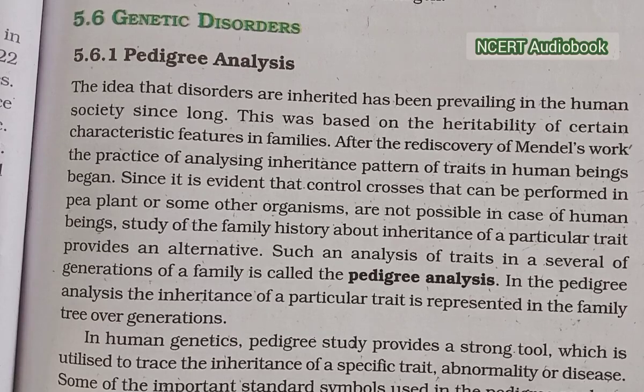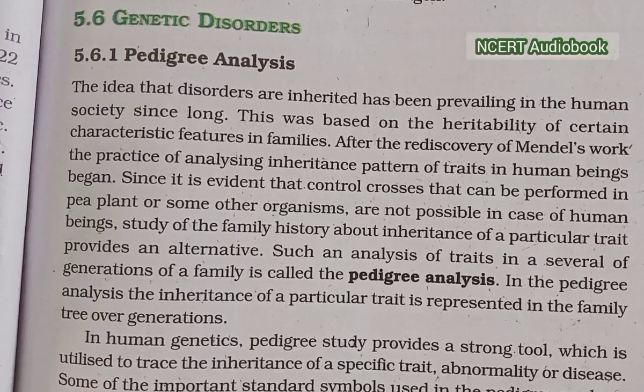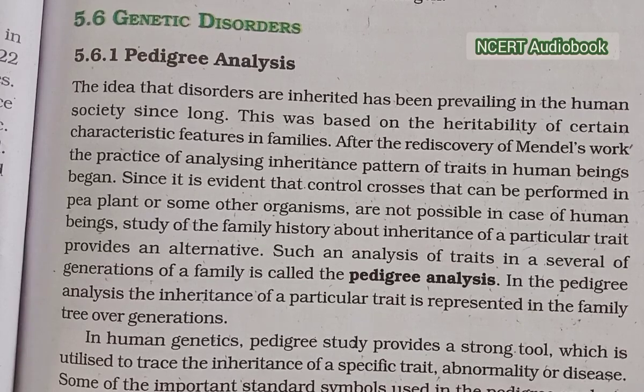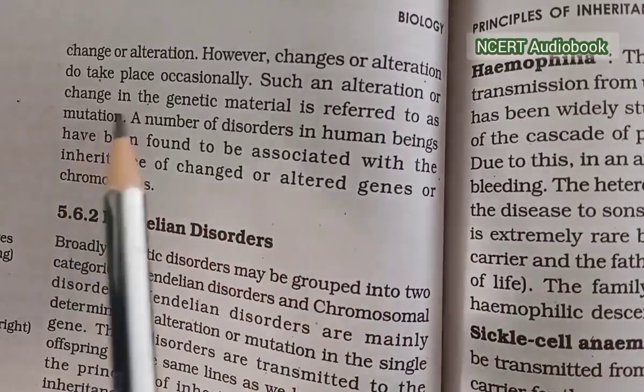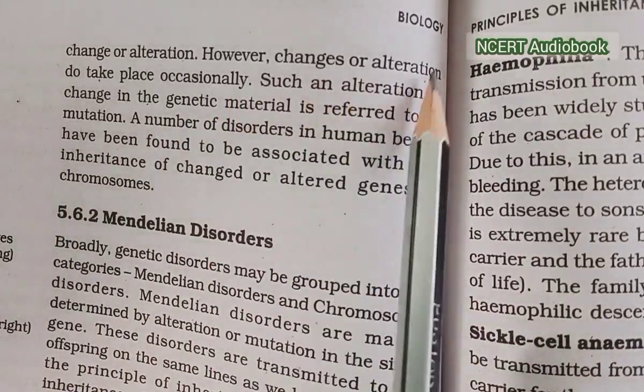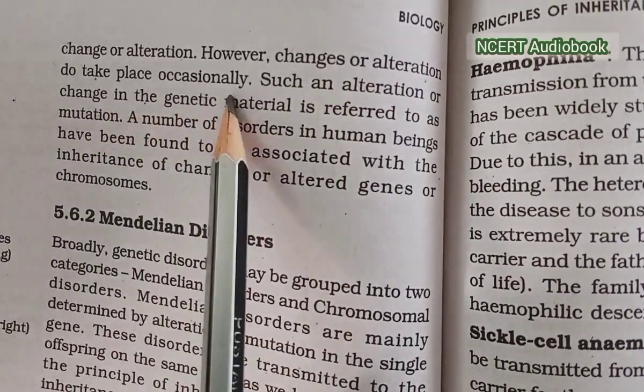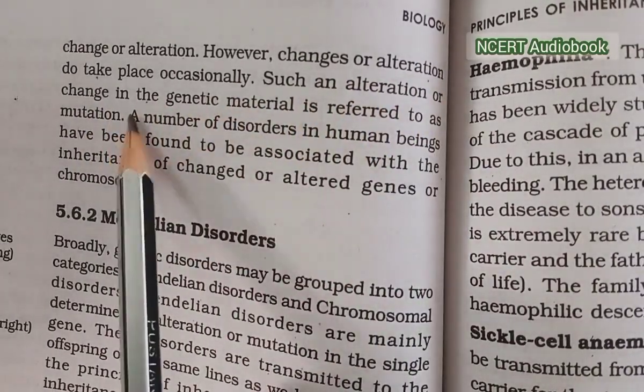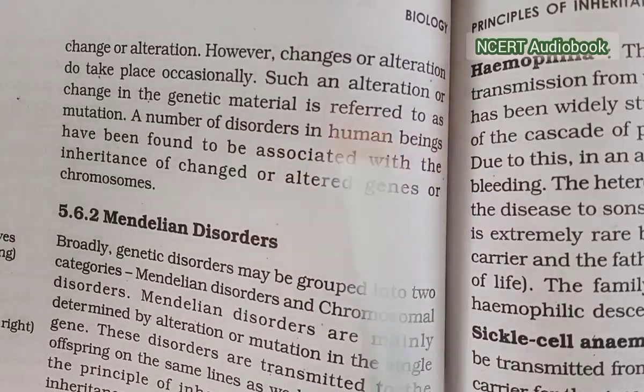As you have studied in this chapter, each and every feature in any organism is controlled by one or the other gene located on the DNA present in the chromosome. DNA is the carrier of genetic information. It is hence transmitted from one generation to another without any change or alteration. However, changes or alterations do take place occasionally. Such an alteration or change in the genetic material is referred to as mutation.